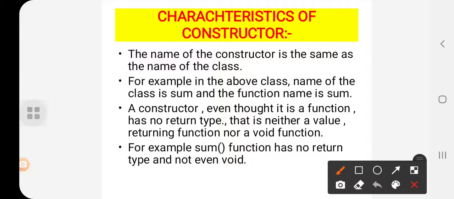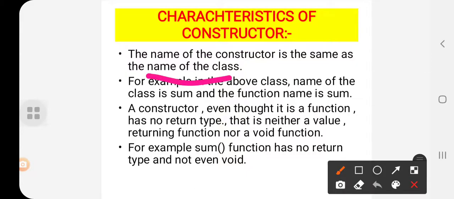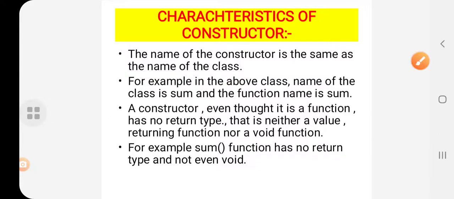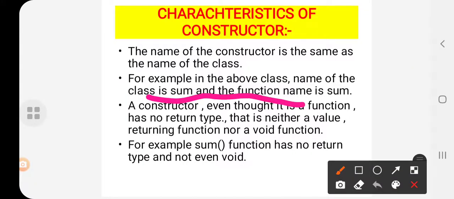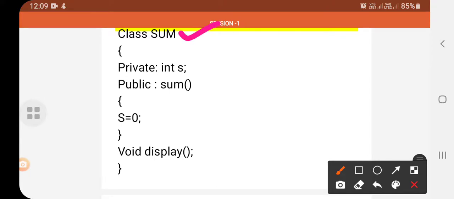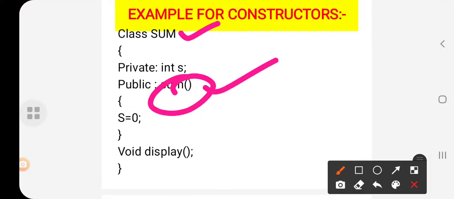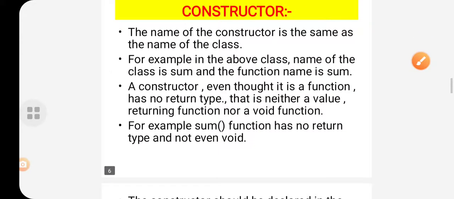Okay students, I have already said this. The name of the constructor must be the same as the name of the class. For example, in the above class, Sum is the class name and the function name is what? Sum. Is it right? Here the class name is Sum, and this is the member function name. So both are the same. So this is a constructor.